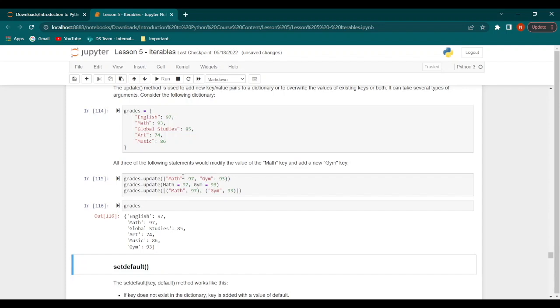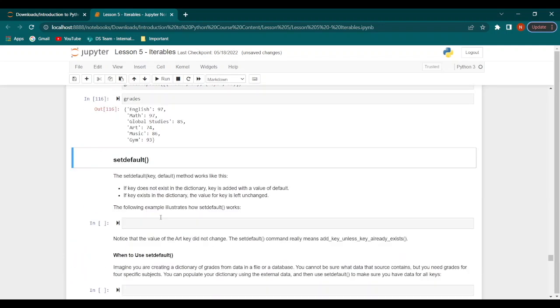Now, if we use the first statement, we would get the result and the argument would be a dictionary with keys. If we use the second statement, we would get the result as individual arguments. And if we use the third statement, we would get the result with the argument as a list of tuples.